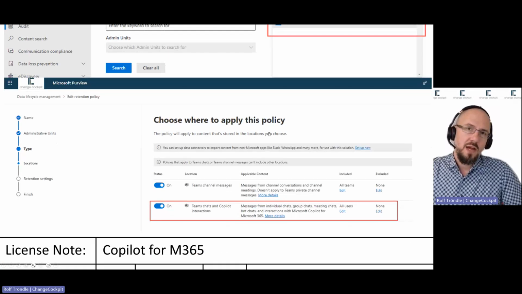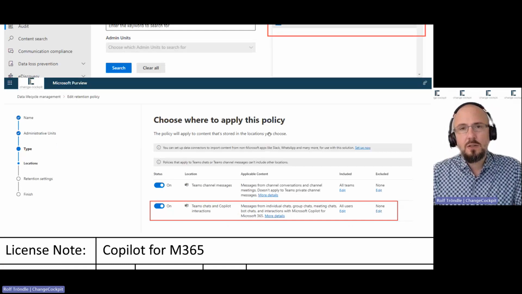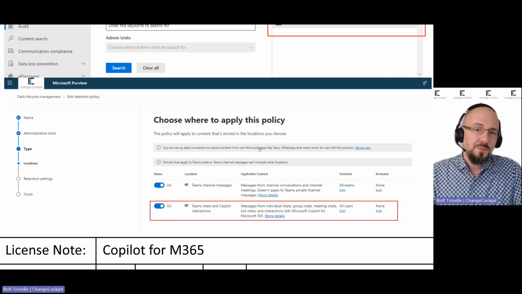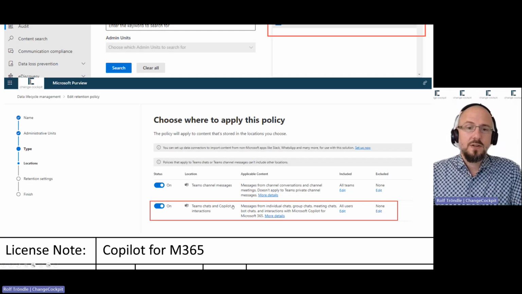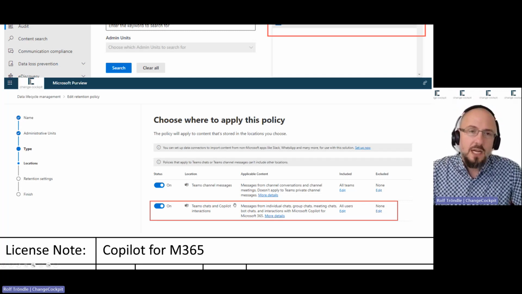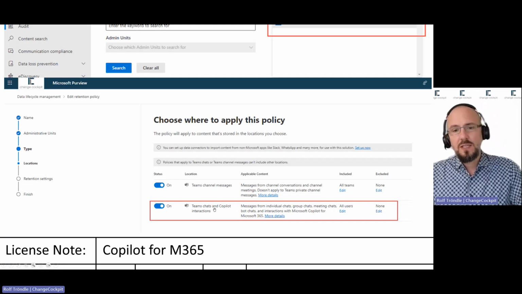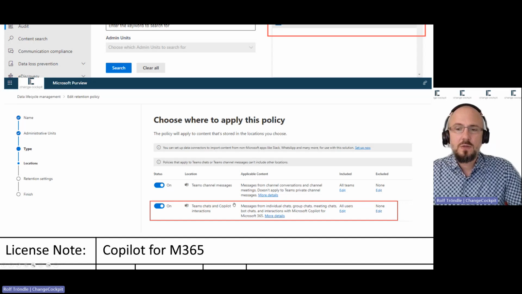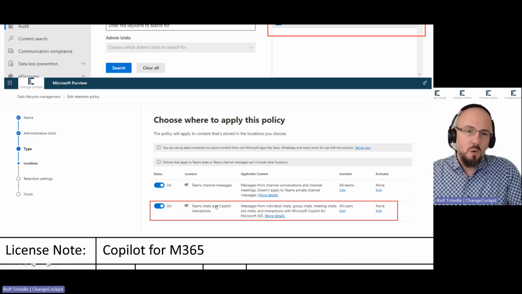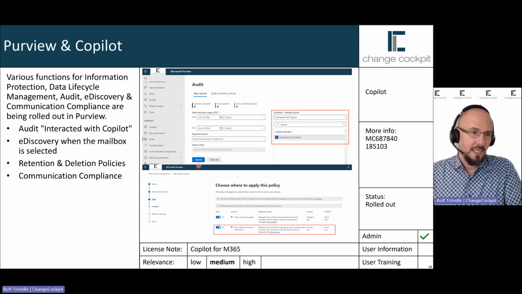So, for example, if you have retention policies to keep data for 10 years for legal reasons inside your tenant, then the Copilot interactions will be covered as well if you already enabled the Teams chat retention policy. If you already use Teams chat, this will automatically be extended to Copilot interactions as well, because it's the same setting.